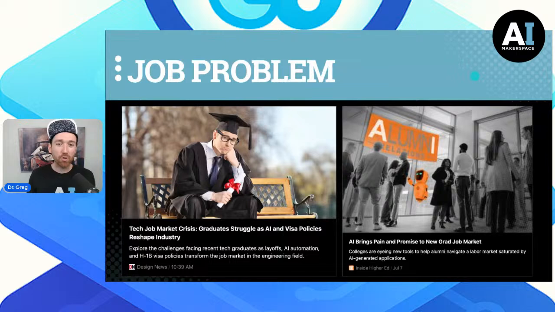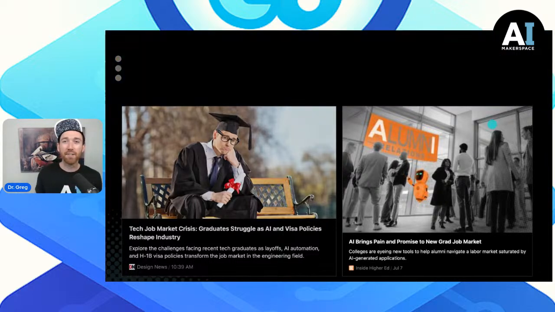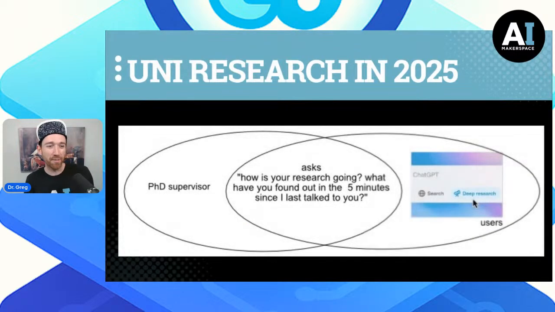And there's great memeage out there to talk about research in universities now. And we've heard a lot from OpenAI and others about the PhD level greatness of something like a deep research agent.